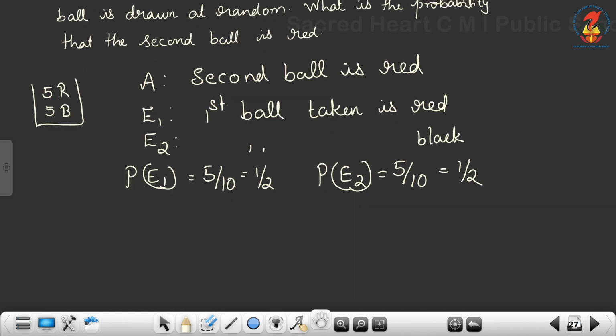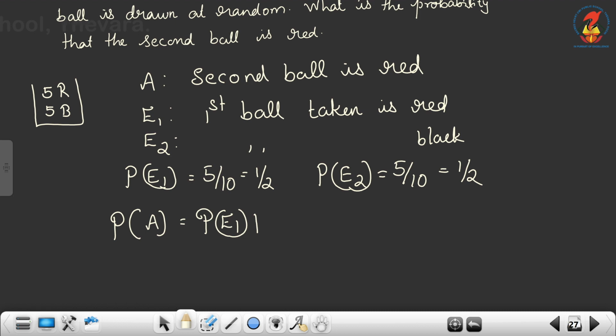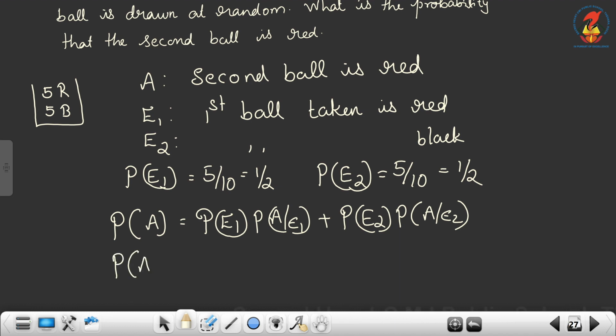Now what do we have to find? We have to find the probability that the second ball is red, that is P of A. What is P of A? According to the total theorem on probability, it is P of E1 into P of A given E1. Here we have only two events in the partition. So plus P of E2 into P of A given E2. P of E1 and P of E2 we got, but we have to find A given E1 and A given E2.